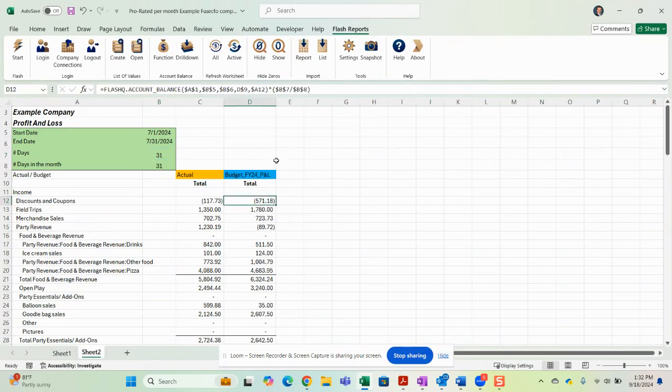So I just wanted to show you a quick way of how to use standard Excel to prorate budget values when retrieving values from QuickBooks Online.